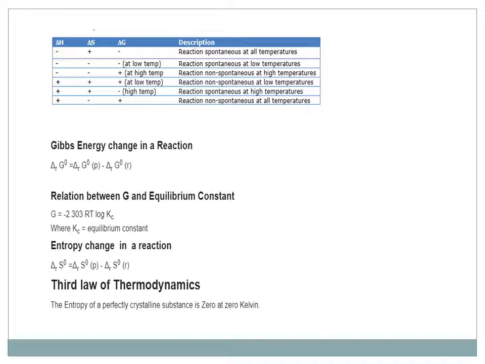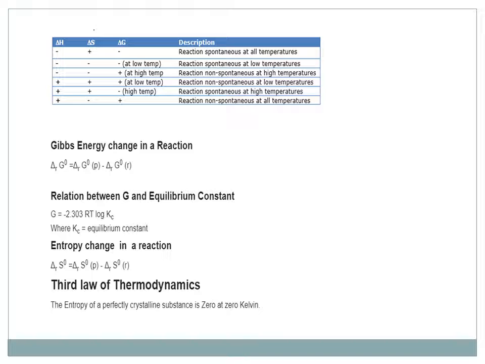Now Gibbs energy change in a reaction. Delta G naught of the reaction is equal to delta G naught of the products minus delta G naught of the reactants, meaning total Gibbs energy change for the products minus that for the reactants. Relationship between G and the equilibrium constant: delta G naught is equal to minus 2.303 RT log Kc, where Kc is the equilibrium constant.